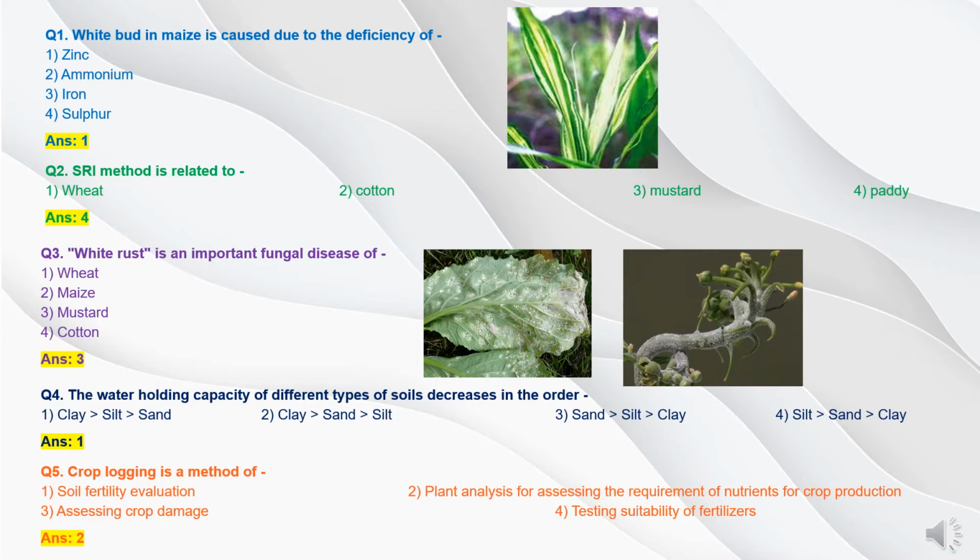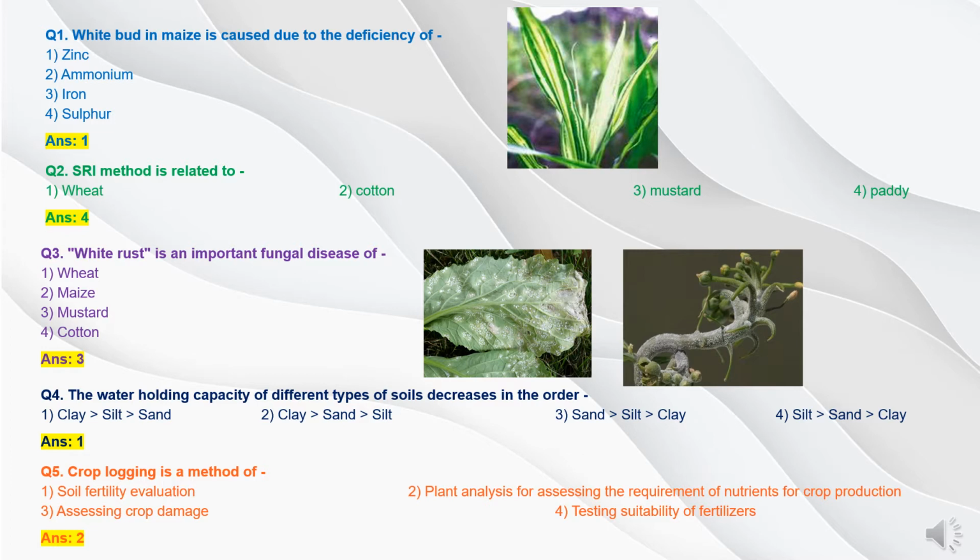Now question 2. SRI method is related to which crop? Option 1 wheat, option 2 cotton, option 3 mustard, or option 4 paddy or rice. First we have to understand what SRI is. SRI represents the System of Rice Intensification, which is a farming methodology aimed at increasing the yield of rice production. So SRI is related to rice crop or paddy crop. It is a low water, labor intensive method that uses younger seedlings for transplantation, simply spaced and typically hand weeded with special tools. So the answer will be option 4.